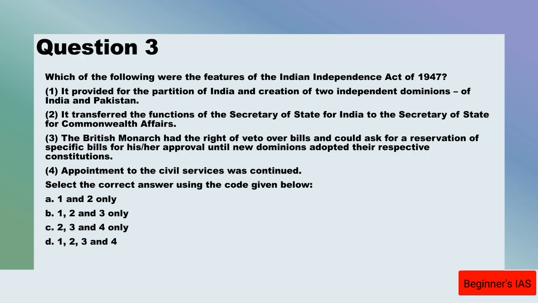Statement number 3. This statement number 3 is incorrect. Why is it incorrect? It deprived the British monarch of the right to veto. Therefore this statement is wrong. Which means it deprived the British monarch of his right to veto or ask for reservation of specified bills for his approval. Therefore this statement number 3 is wrong.